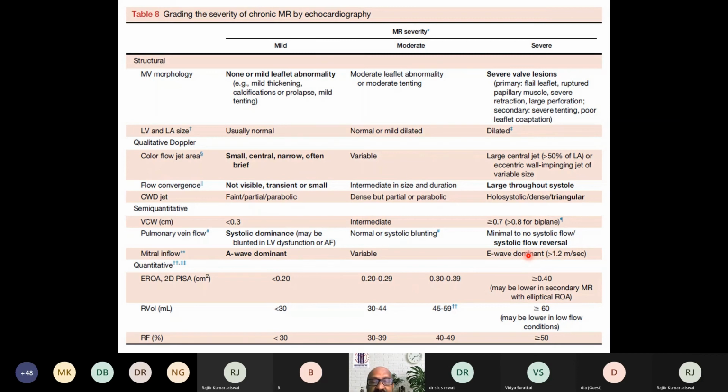It's more than 1.2 meters per second. The effective regurgitant orifice area is greater than 0.4 square centimeters. This may be lower in patients who have functional mitral regurgitation, for example, those with ischemic heart disease. The regurgitant volume is more than 60 ml and the regurgitant fraction is greater than 50%. All this can be determined by using the PISA principle.